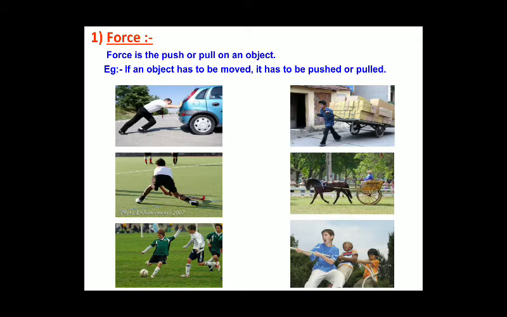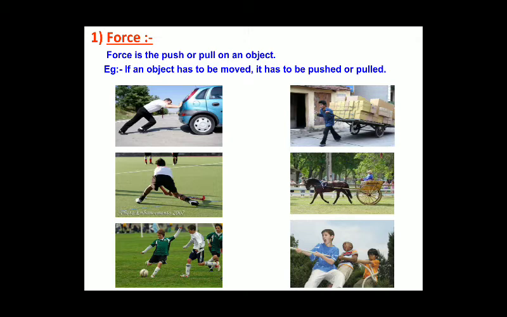In the following images you could see a man pushing a car, and the players, in hockey and football, kicking or hitting the ball. In the other examples, the man is pulling a loaded vehicle, the horse is moving a chariot, and in the last image the boys are pulling a rope. In each of these there is a force experienced by the other object. Here the object can be either a living or non-living thing.